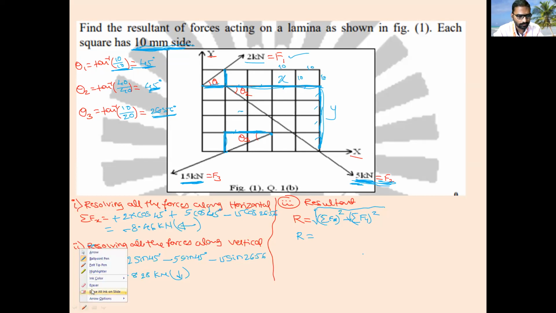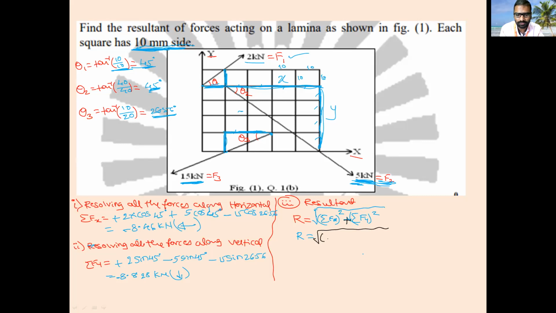So now, next what you have to find out? You have to go for the resultant force. How to calculate the resultant force? R is equal to square root of sigma Fx square plus sigma Fy square. So you know the value of sigma Fx and sigma Fy.